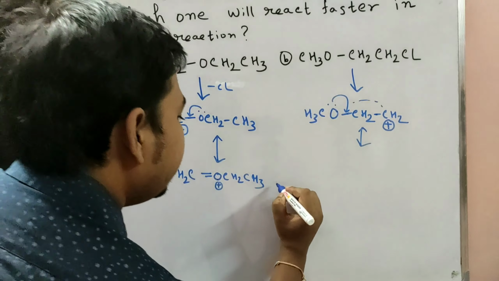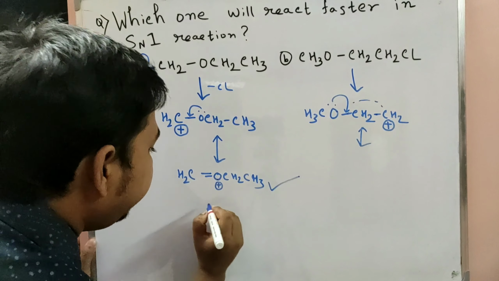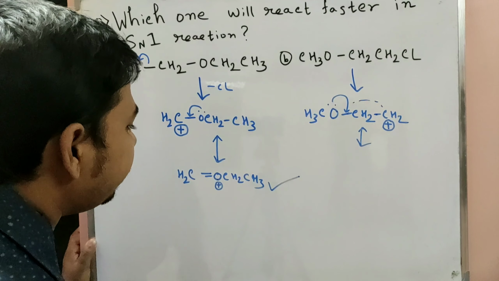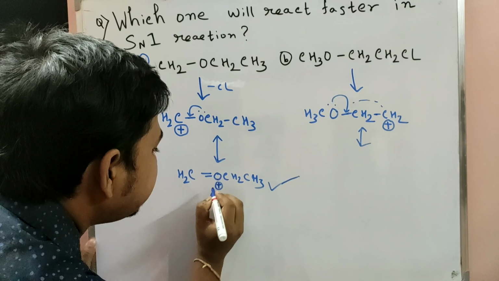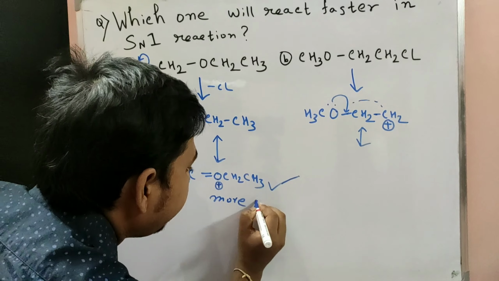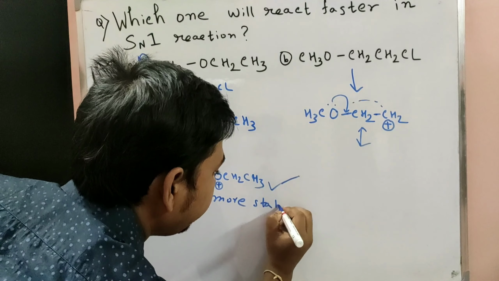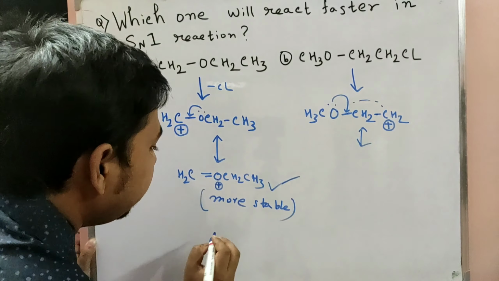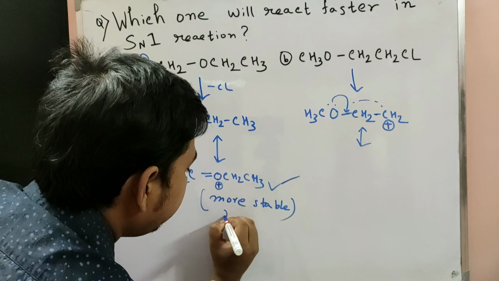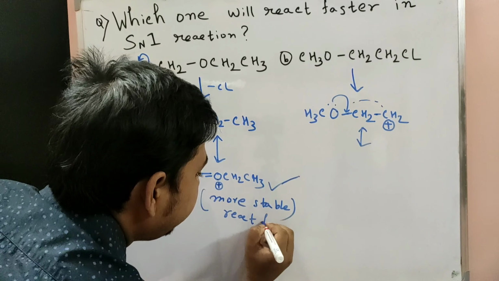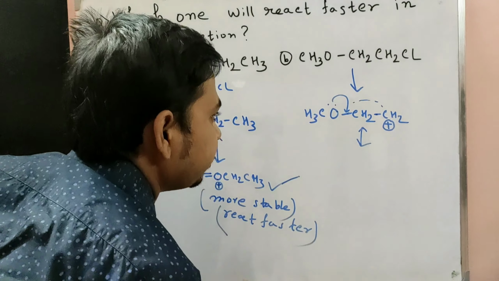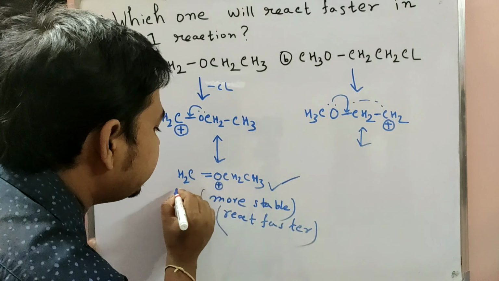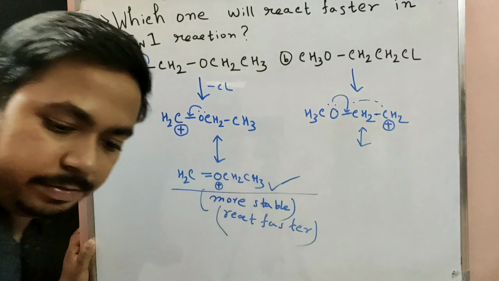So this one reacts faster, because here the carbocation is more stable as compared to this one. So this compound reacts faster.